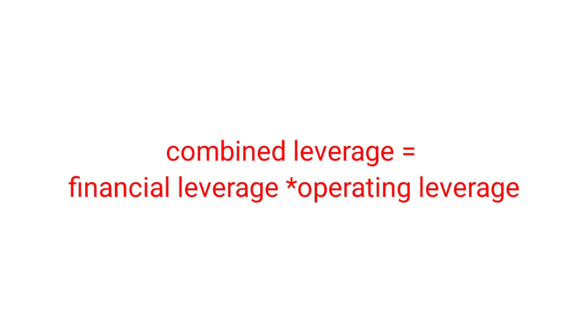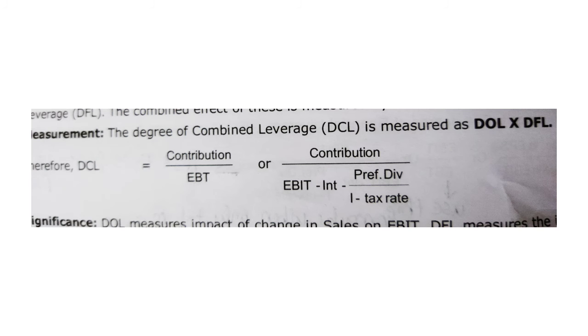Combined leverage is nothing but financial leverage into operating leverage. It includes both financial and operating leverage. We learned that combined leverage equals operating leverage into financial leverage. We know the financial leverage formula is EBIT divided by EBT. When it comes to operating leverage, it is contribution divided by EBIT. When we multiply both, EBIT gets cancelled, and the formula is contribution divided by EBT.